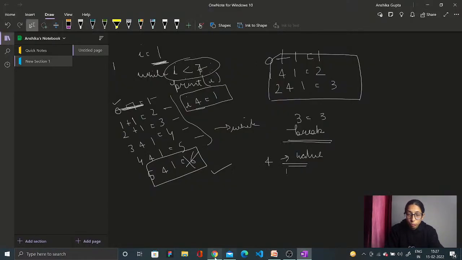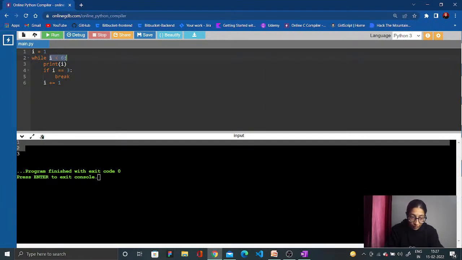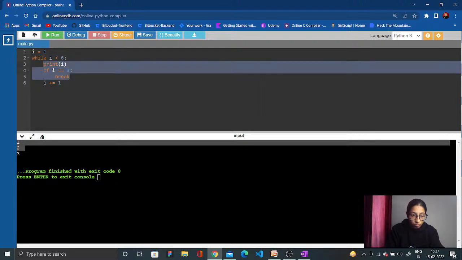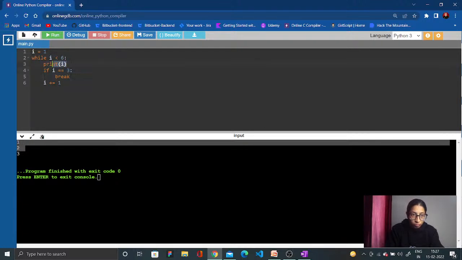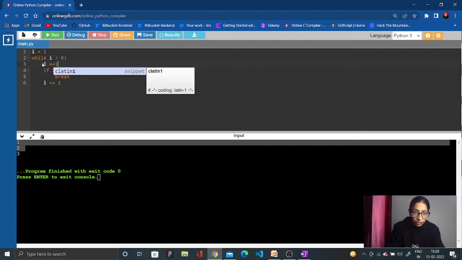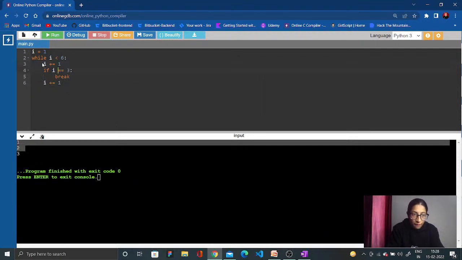If I show you one more example, in this example only, if I say that my I is equal to 1, and after this the condition is the same, I will not write break, I'll write continue, okay, then I'll print again.